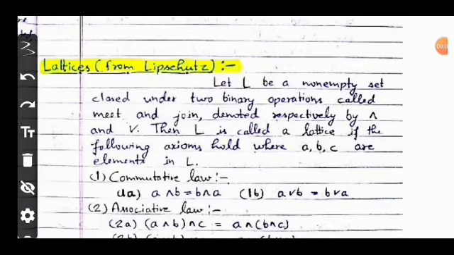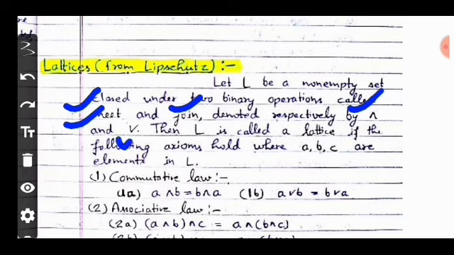Now here is another definition of the lattice, based on the POSET. Let L be a non-empty set closed under two binary operations, meet and join. Here meet represents the AND operator and join represents the OR operator. Then L is called a lattice if the following axioms hold, where A, B, C are elements in L. These axioms and laws were covered in my previous session, but I will repeat them.